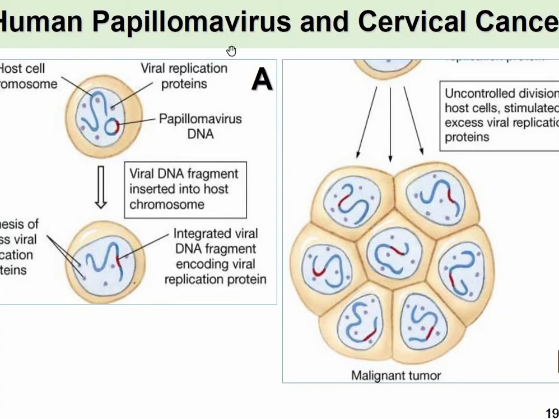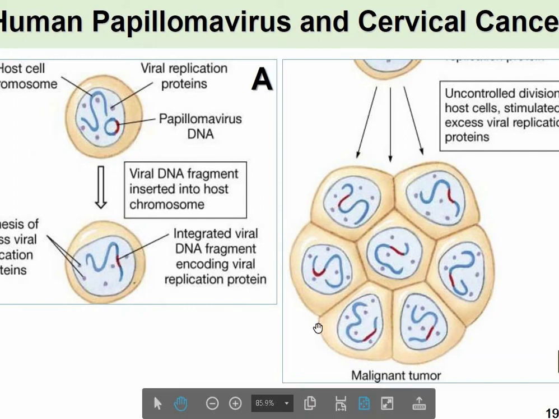See how it occurs: human papilloma virus and cervical cancer. So this is a host chromosome, a human chromosome. Let's just say this is the papilloma, that is the viral infection. This one will get integrated with the chromosome, and then it starts growing, and this is how a tumor grows. This is how a tumor happens, and then it leads to cancer.